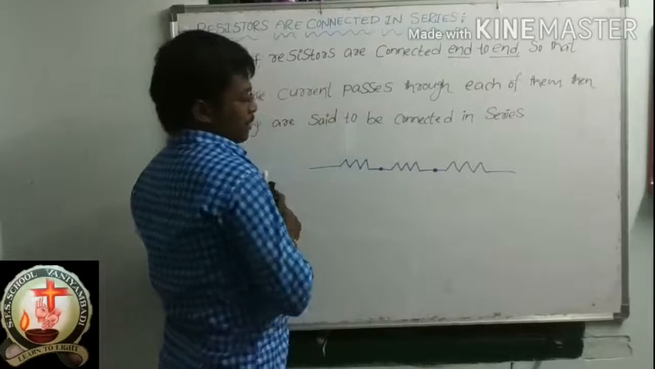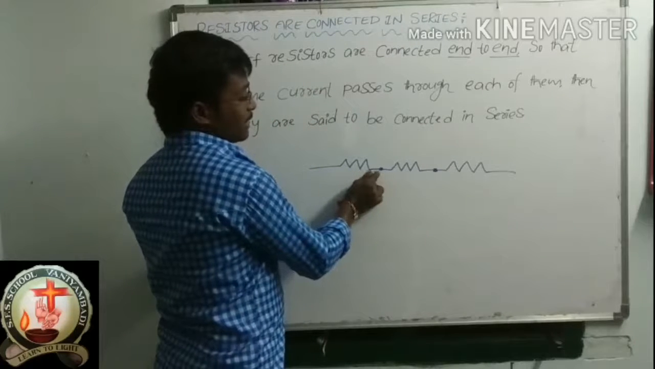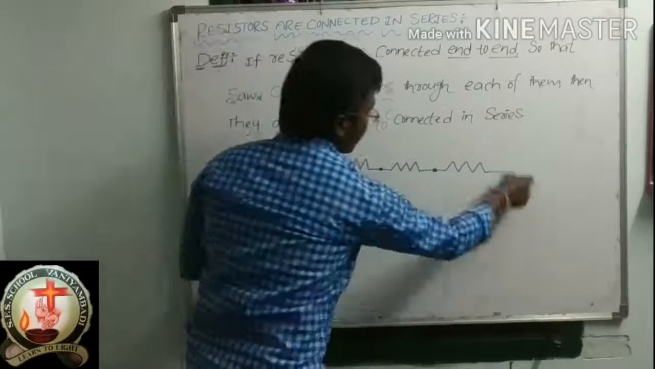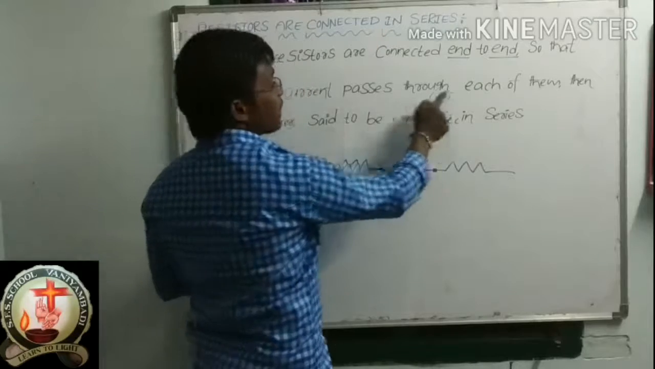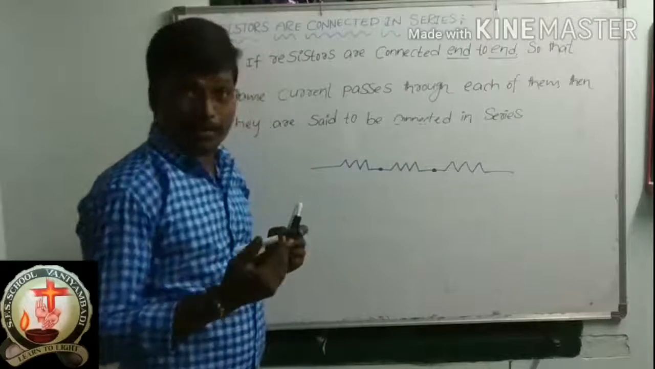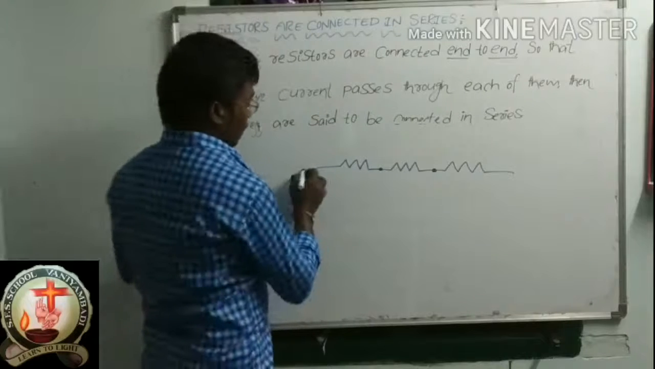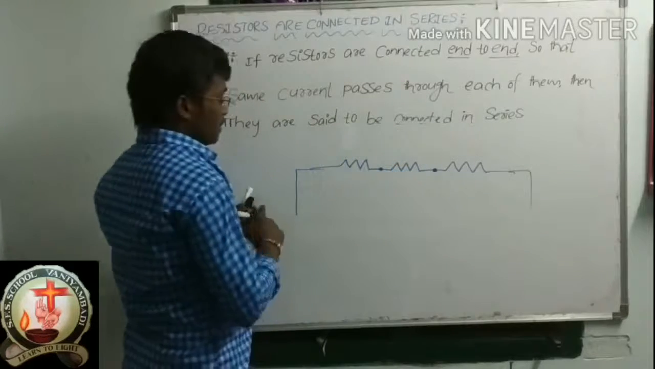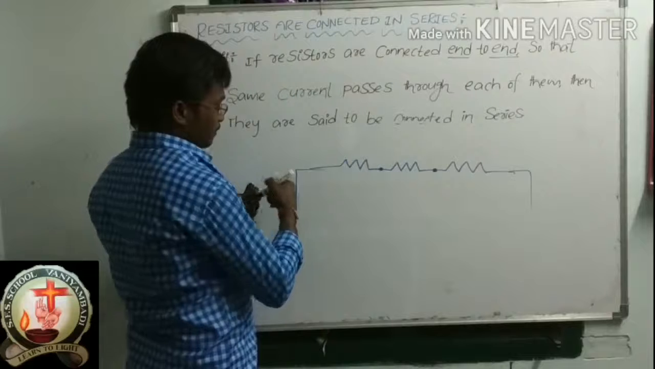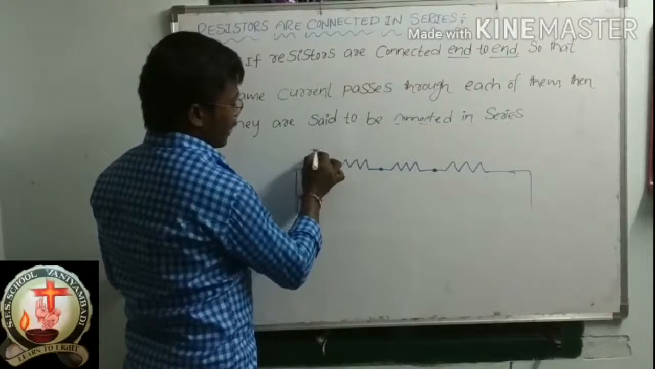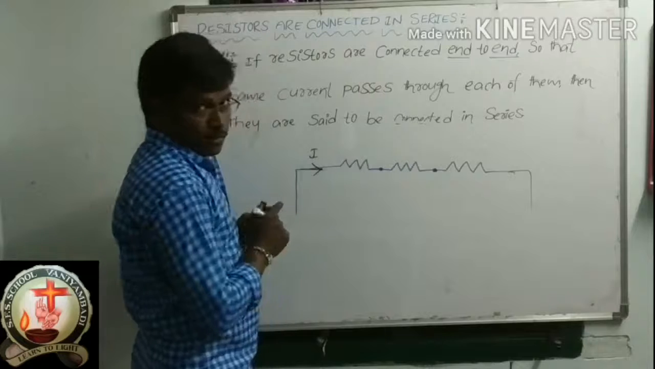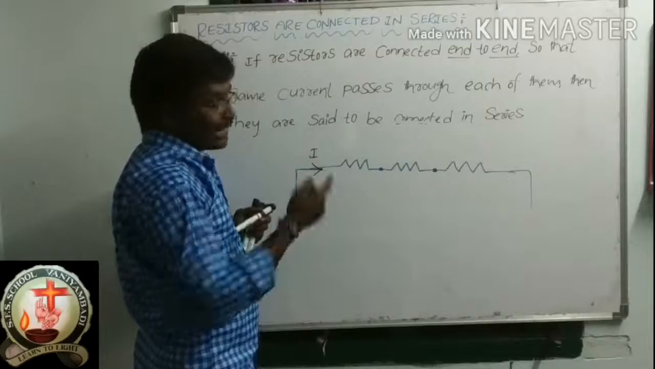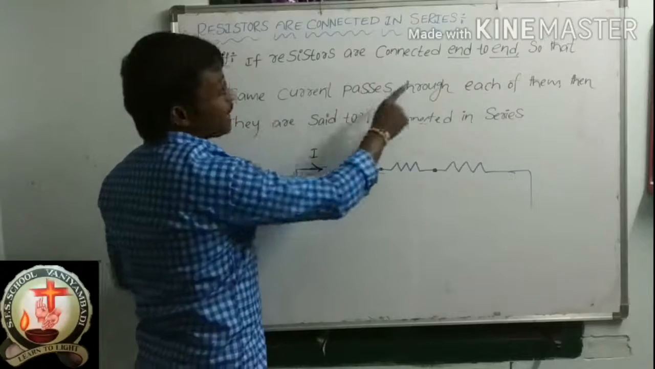Now this end and this end are connected, and this end and this end are connected. Whenever resistors are connected like this, what happens? The same current passes through each of them. Suppose some current I is passing through these resistors. Please listen carefully: these three resistors are connected end to end, so the same current passes through each of them.